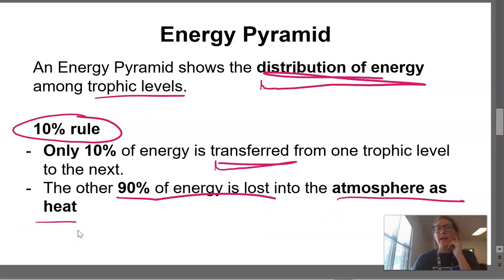If you think about every time that we eat something, our body has to go through, we have to grow, we have to repair, we have to keep ourselves warm. So everything that we eat, like 90% of it leaves our system and leaves the food chain that we're a part of and goes out into the atmosphere as the heat that we give off. Only 10% actually remains in our bodies as matter.